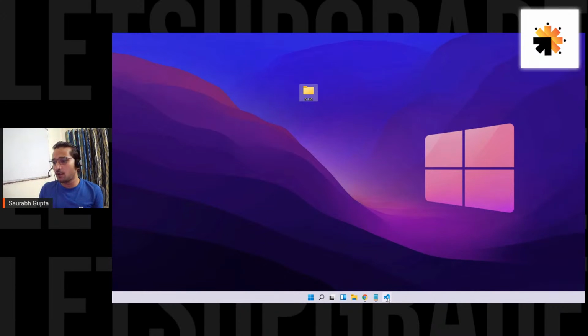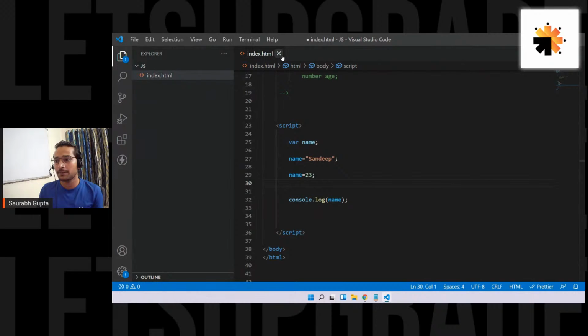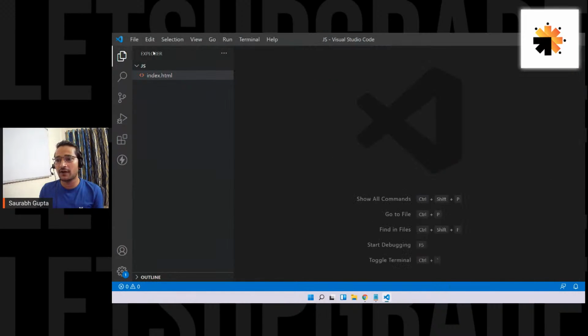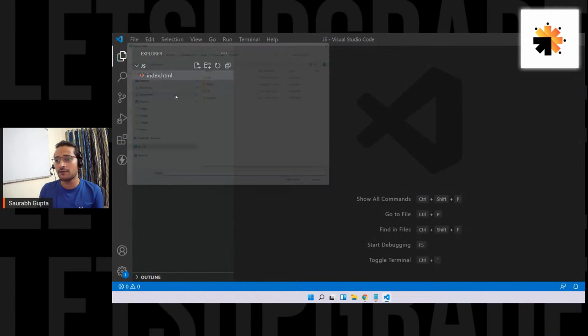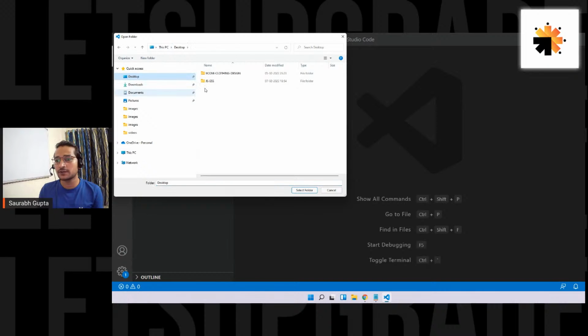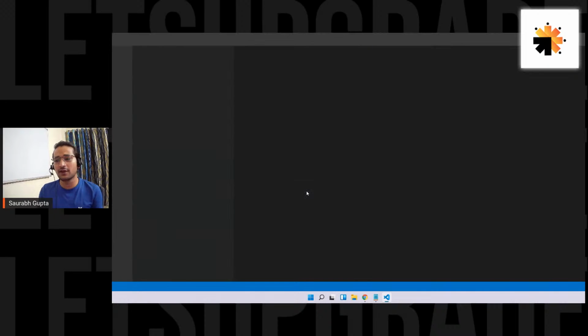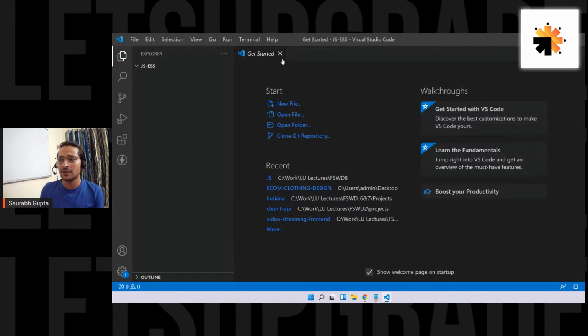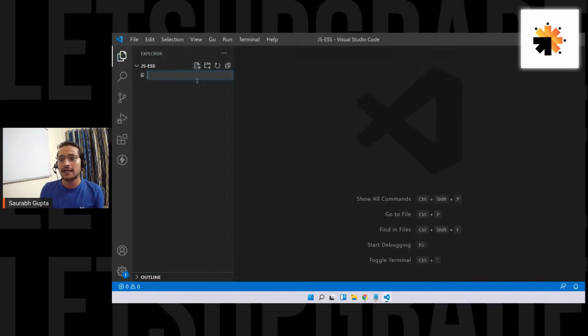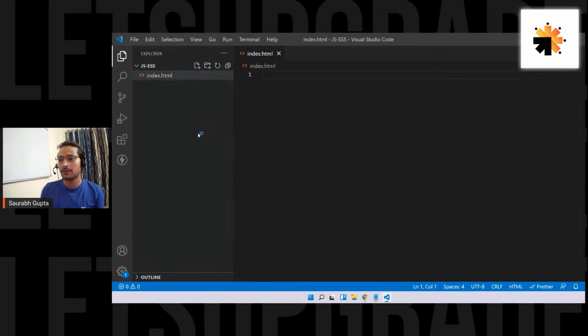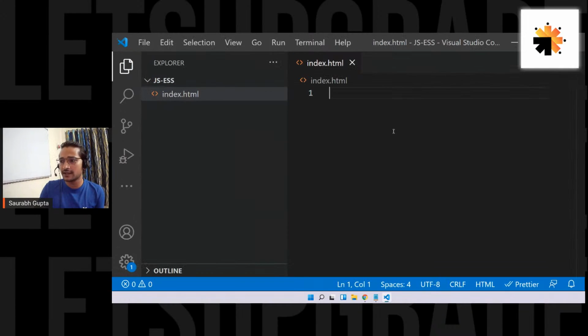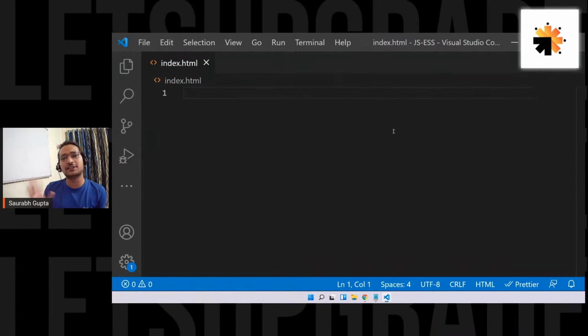So let's open this folder in VS Code. Let me close all my previous files. File, open folder. It's on my desktop. Here we go. Let's create a simple HTML file, and I'm going to call it index.html. I'm going to zoom in so that you guys can also see it. Now let me create a very basic HTML document.